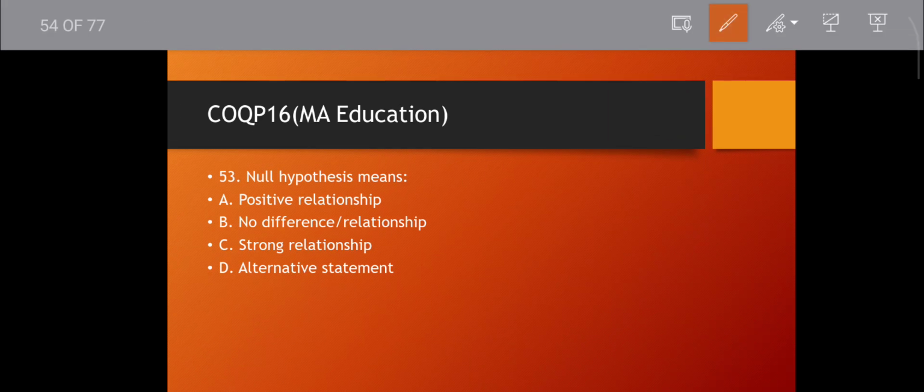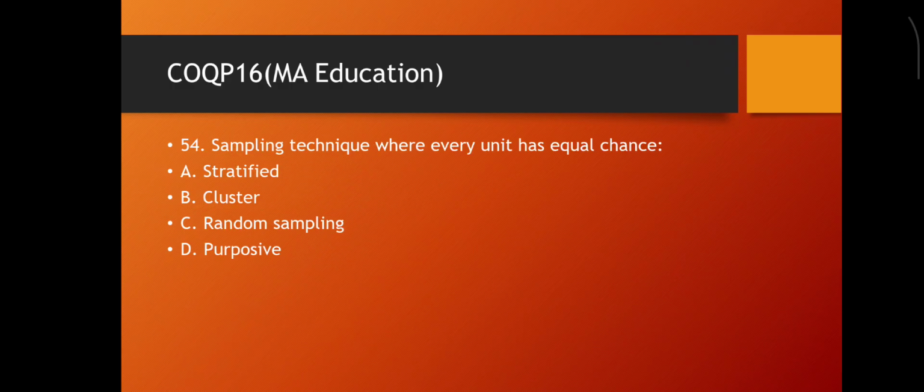Question number 53. Null hypothesis means what? Positive relationship, no difference or relationship, strong relationship, alternate statement. That is no difference. There are two variables, between the two variables there is no difference or relationship, that is the null hypothesis. Then move to the next question.